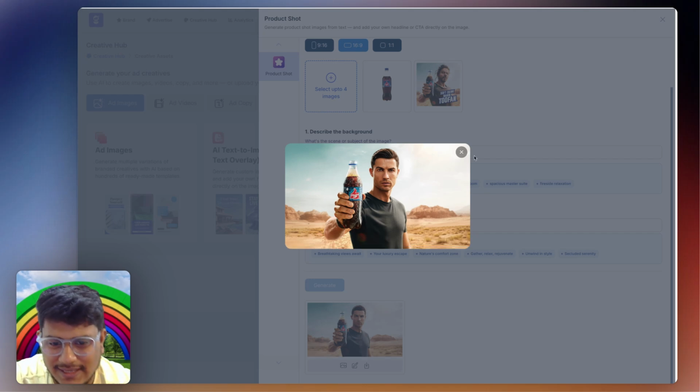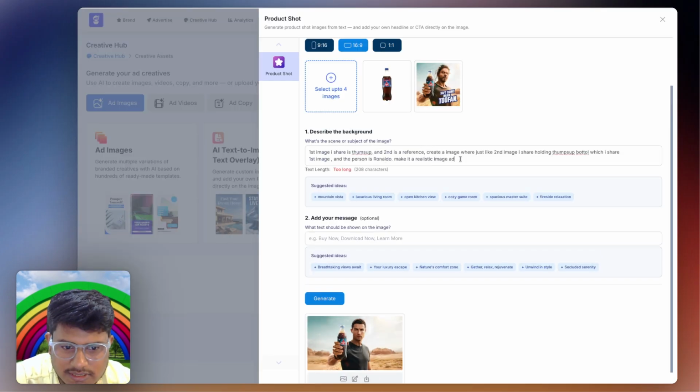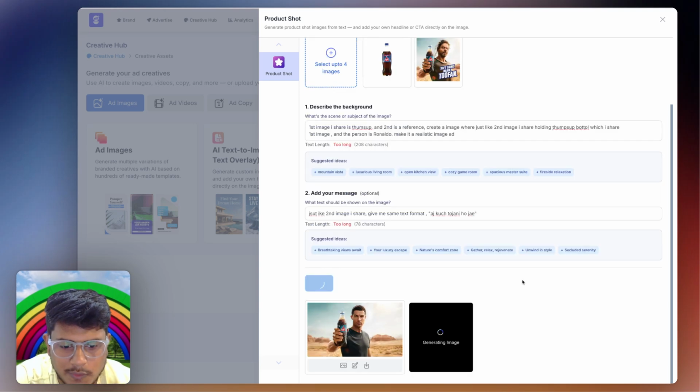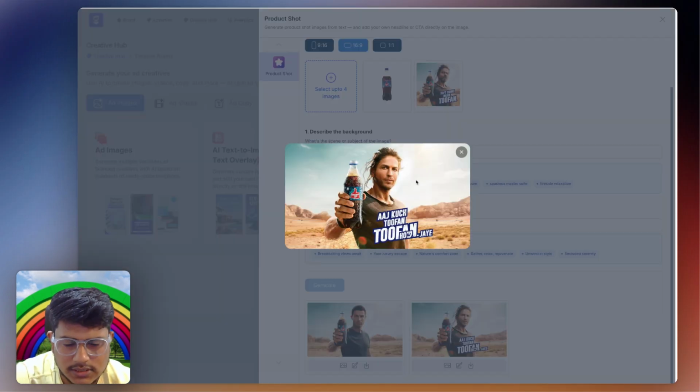Now here you can see he is doing the Thums Up ad, and you can see the format and everything. And here I use the same prompt, and I just want to add some text. So I'm testing it out for a more realistic result. Let me see how it's going to generate. Shahrukh Khan, Aaj Kuch Tufani Ho Jaye. You need a more and more accurate prompt.